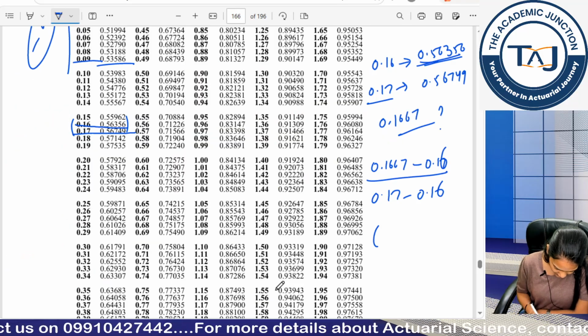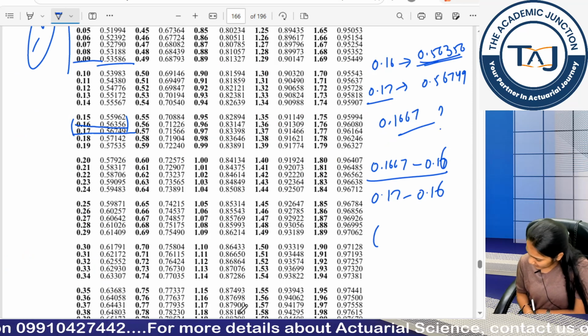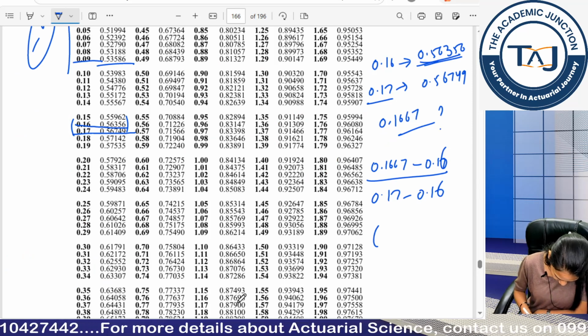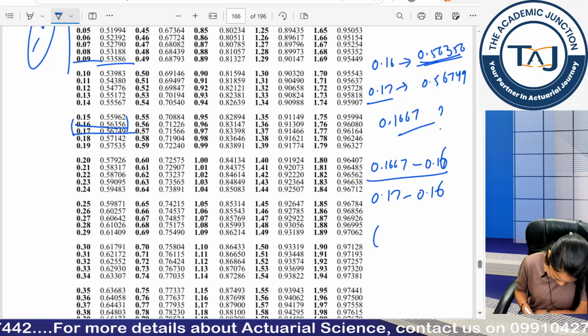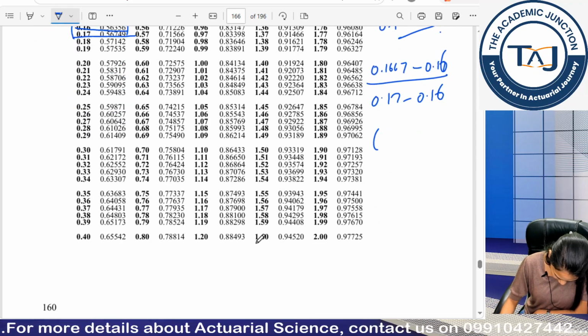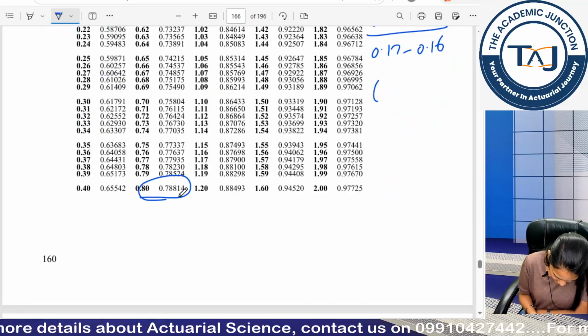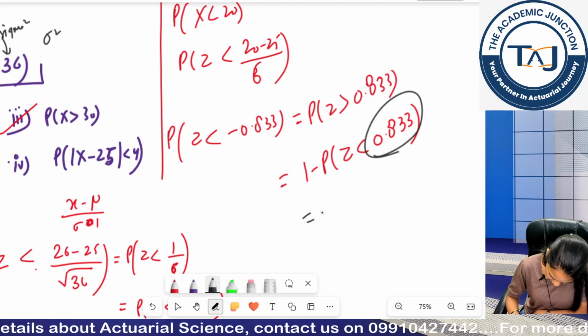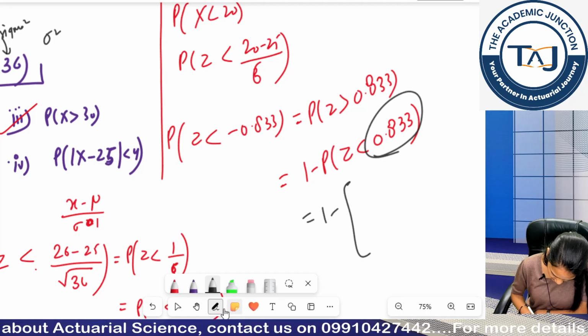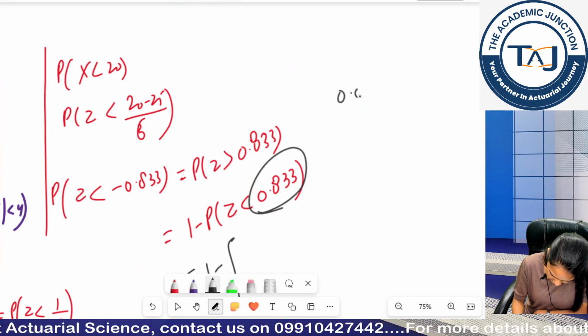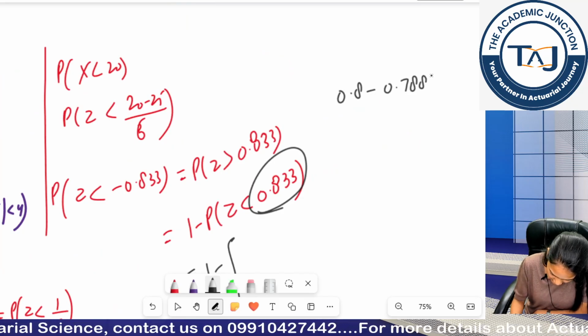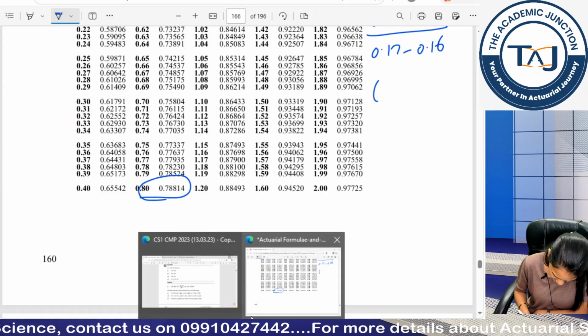Now I need to check my table book value for this value, right? So let's check the table book value. I don't have 0.833, right? So I will check at 0.83 and 0.84.